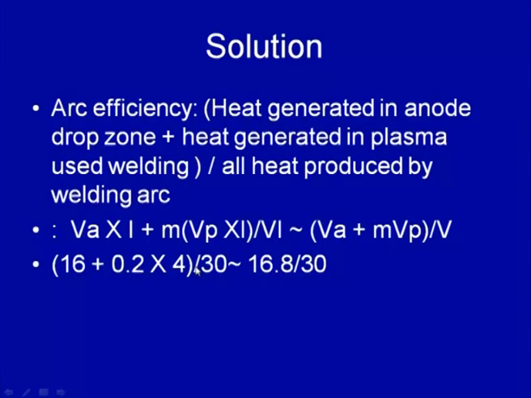Then the sum of these two will give us the heat actually used for melting the base material, divided by 30, that is the voltage drop in the arc zone. On simplification we get 16.8 divided by 30. On solving this we get 0.56, that is 56%. So, this is how we can calculate the arc efficiency for the GTAW or TIG welding process where no filler material is used.